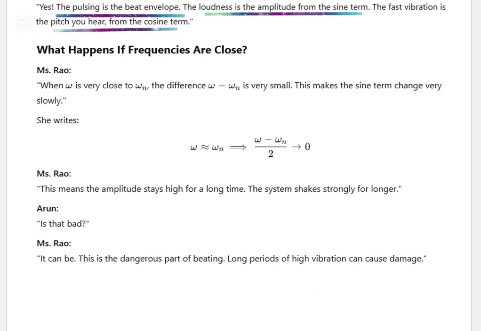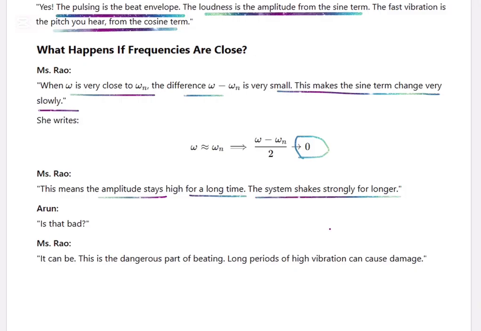What happens if the frequencies are close? If omega is very close to omega n and the difference is very small, this makes the sine term change slowly. It's almost equal to 0. If the sine term is slowly varying, this means the amplitude stays high for a long time. The system shakes strongly for longer. Is that bad? It can be. This is the dangerous part of beating. Long periods of high vibration can cause damage.